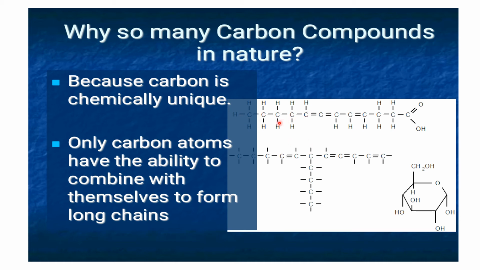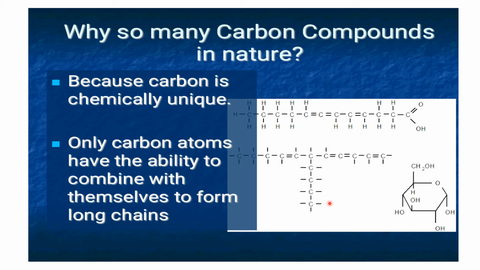All the carbon atoms are connected one to another in a straight chain. This is one example of a straight chain of carbon compounds. The second one is also a carbon compound, but here the chain is broken. So it can either form a straight chain of carbon or a broken chain of carbon.